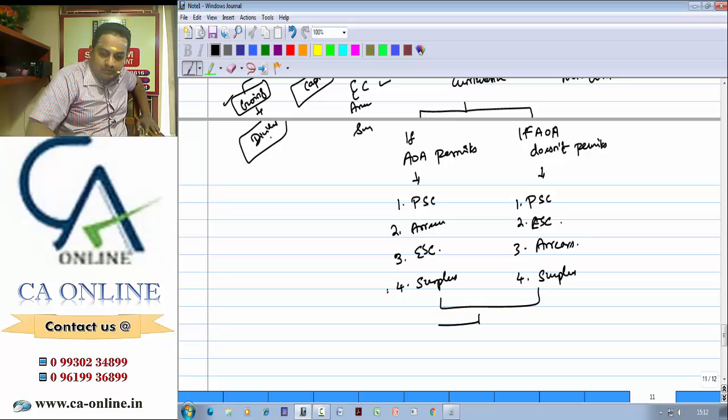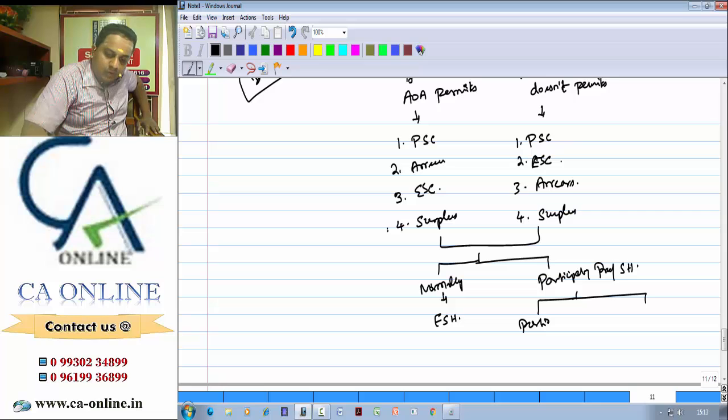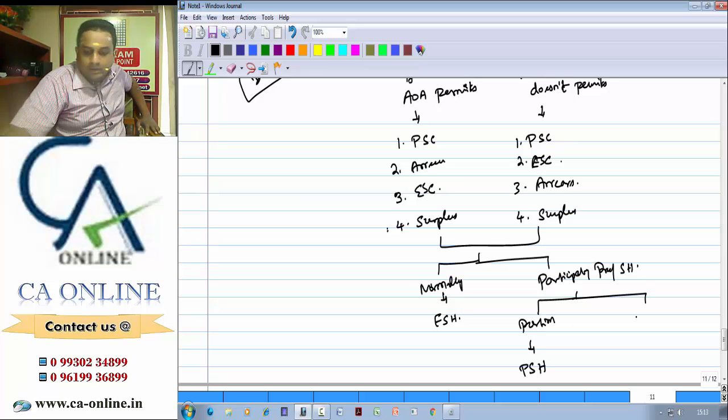This surplus normally goes only to equity shareholders, but if they are participating preference shareholders, then a portion will go to preference shareholders, and the balance will go to equity shareholders.